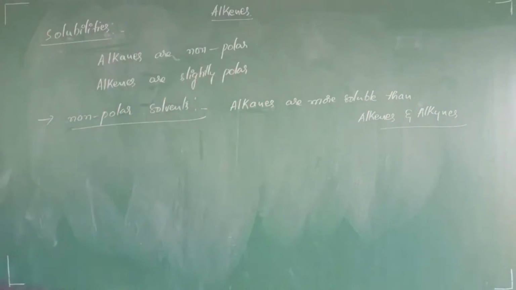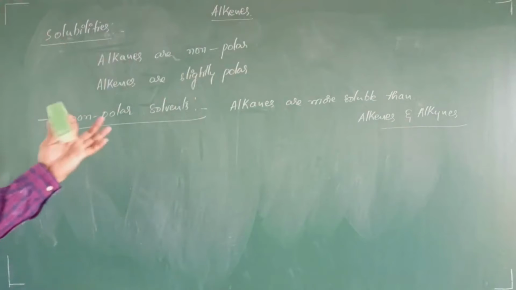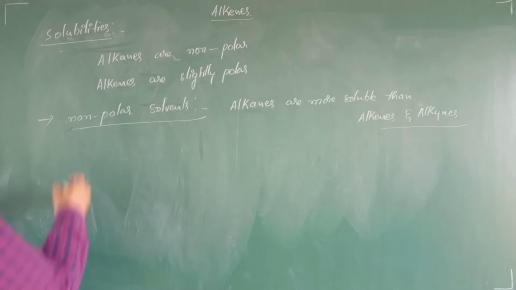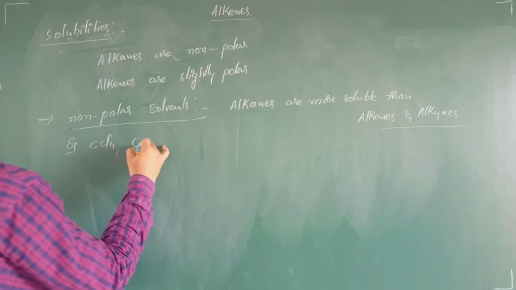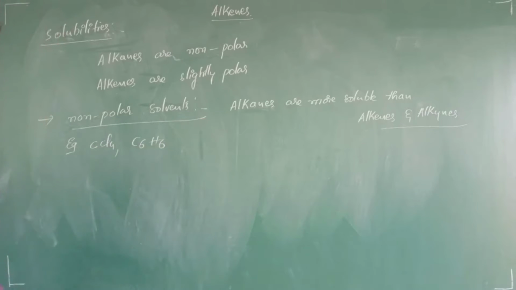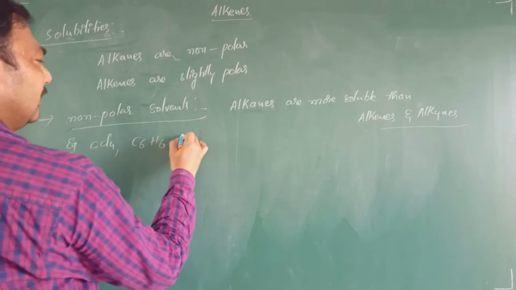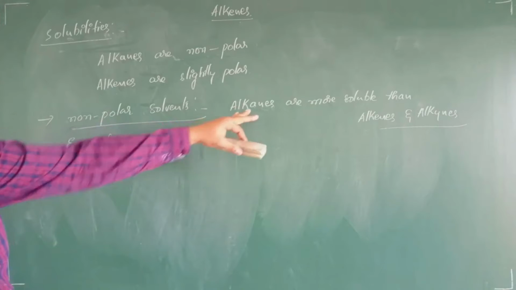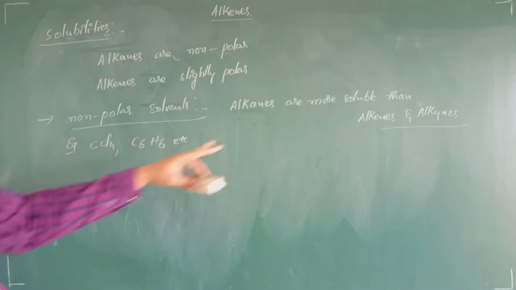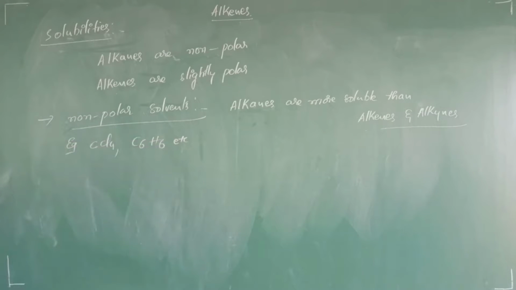In non-polar solvents, what are the examples of non-polar solvents? You can take example as carbon tetrachloride. Next one, it is benzene, etc. These are all called non-polar solvents because alkanes are non-polar in nature. They are readily soluble in these non-polar solvents because we know one thing, that is like dissolves like. Okay, this is regarding the solubility, students.